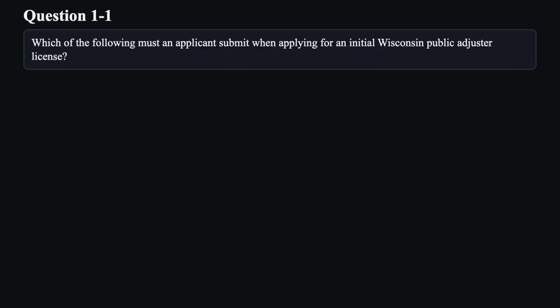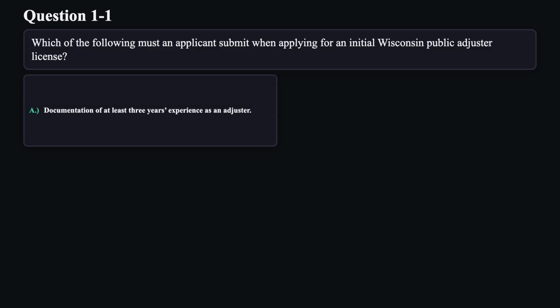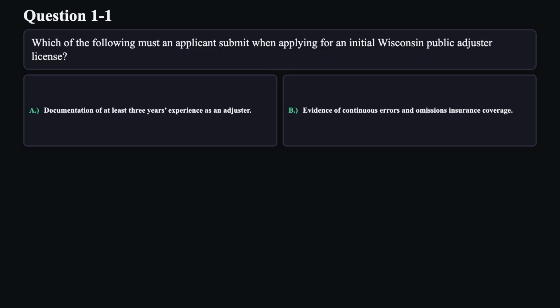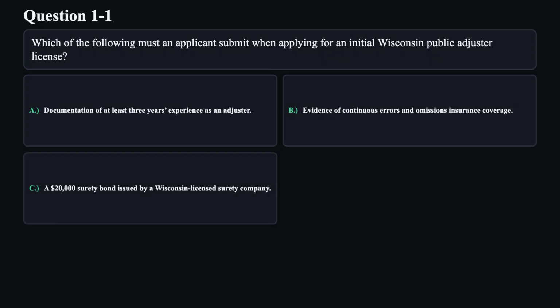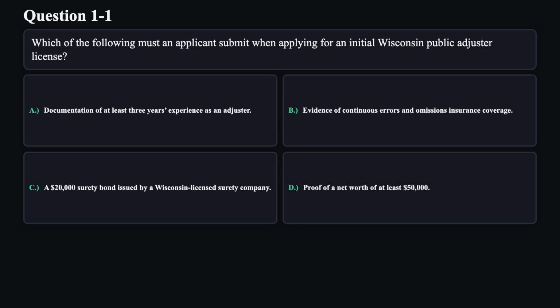Which of the following must an applicant submit when applying for an initial Wisconsin Public Adjuster license? A. Documentation of at least 3 years' experience as an adjuster. B. Evidence of continuous errors and omissions insurance coverage. C. A $20,000 surety bond issued by a Wisconsin licensed surety company. D. Proof of a net worth of at least $50,000.